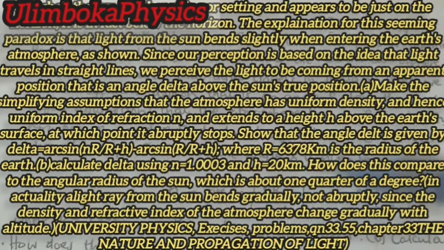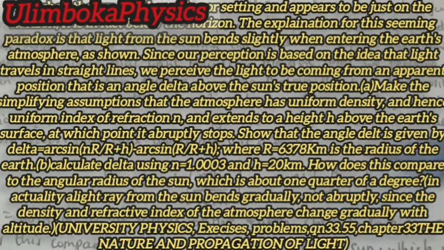Show that the angle delta is given by delta = arcsin[n R / (R + h)] minus arcsin[R / (R + h)], where R = 6,378 km is the radius of the Earth.